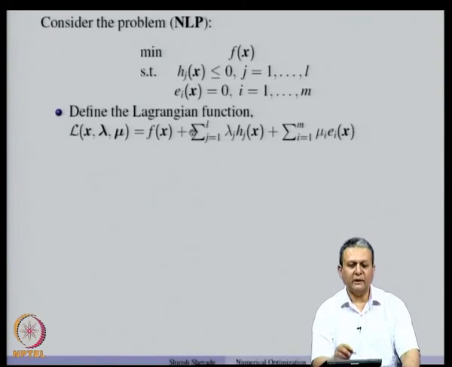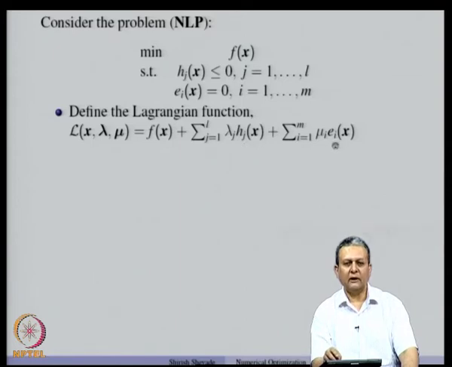Now, we define the Lagrangian function as a function of x, lambda and mu, and the function is defined as the objective function plus linear combinations of the inequality constraints plus the linear combination of the equality constraints.